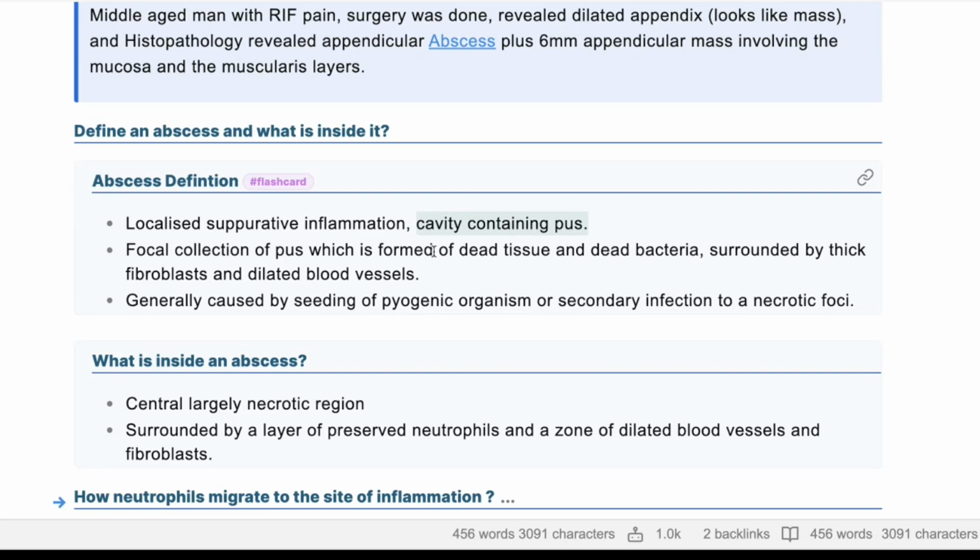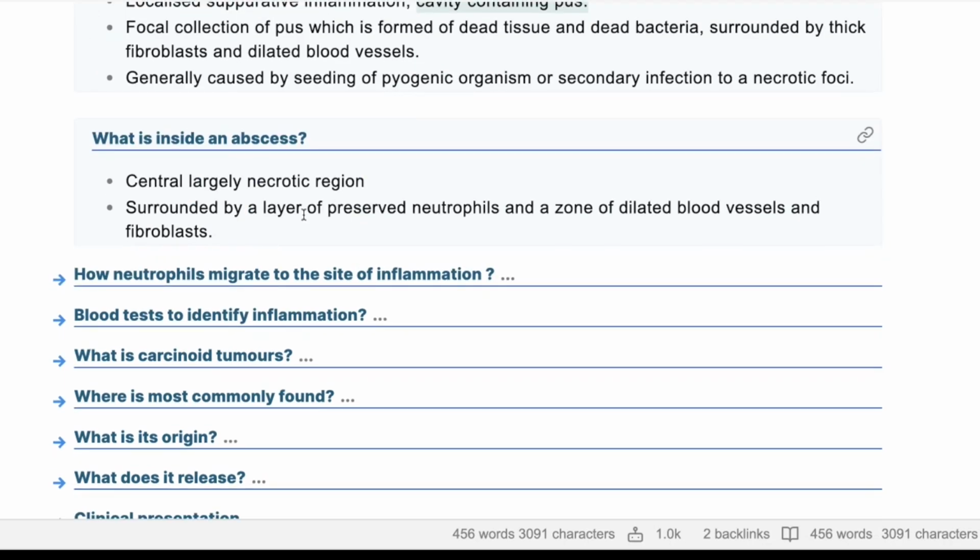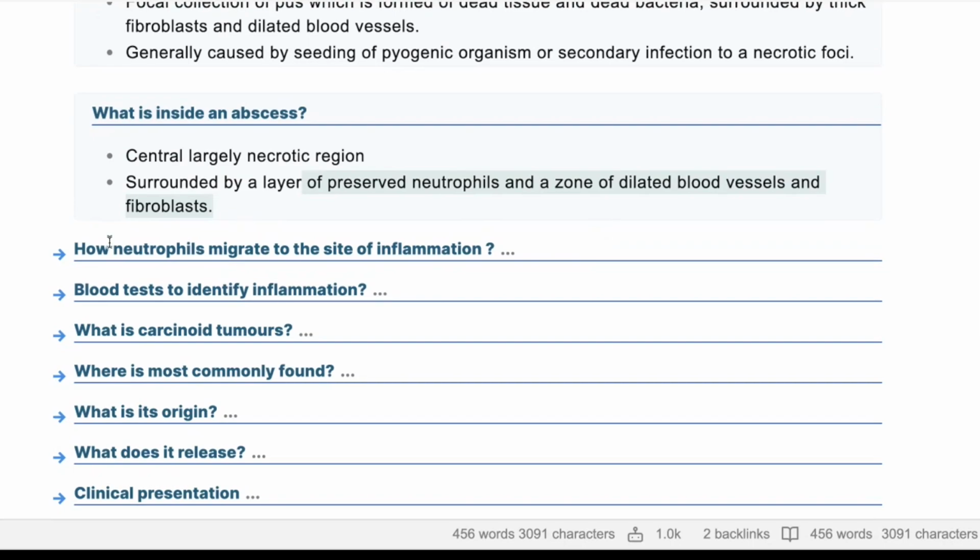What's inside it? It's dead tissue and dead cells, dead bacteria, surrounded by macrophages, polymorphonuclear cells, and fibroblasts on the outer surface, and telangiectasia. These are what surround an abscess. All right. So necrotic tissue, a layer of neutrophils, and a zone of telangiectasia of dilated blood vessels.